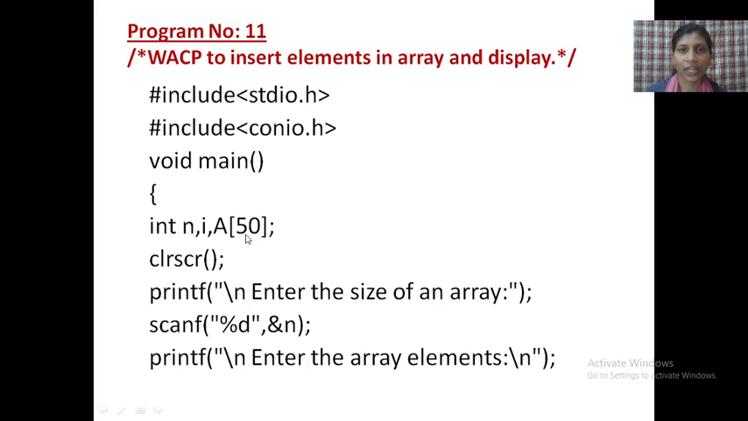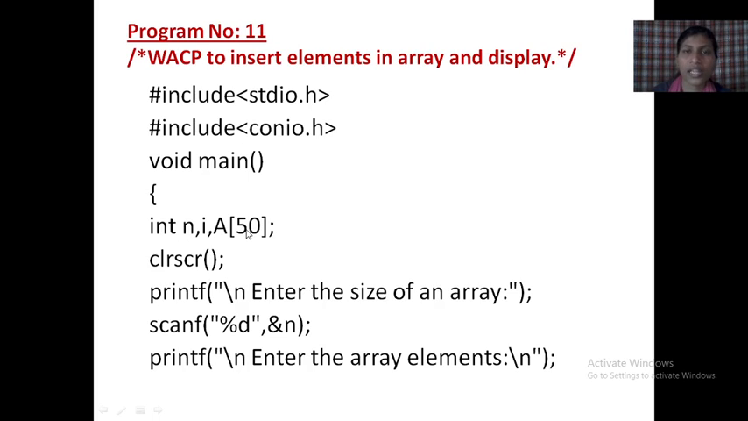See here, the declaration of an array is like this. A of 50 means there are 50 values, any 50 numbers. That is the size of the array. Here a is the array and this is the size of the array, so we can take 50 values. If you take 51 values, it will not accept, because you have declared the size of the array as 50, so it will accept only 50 numbers.